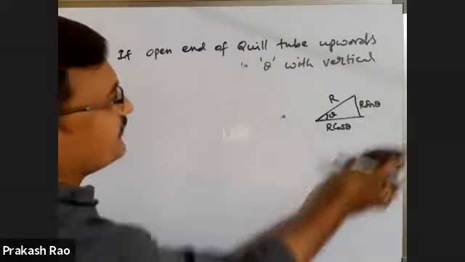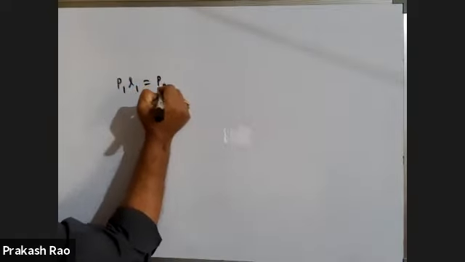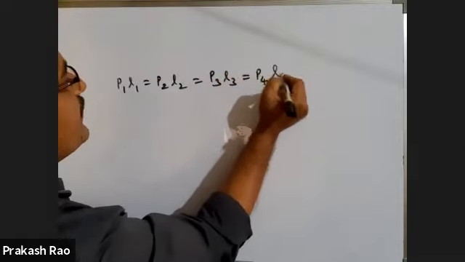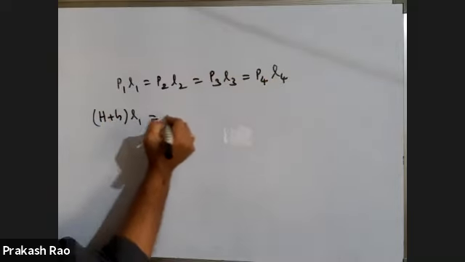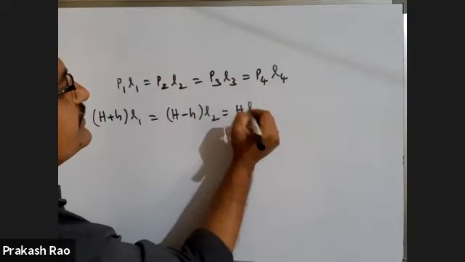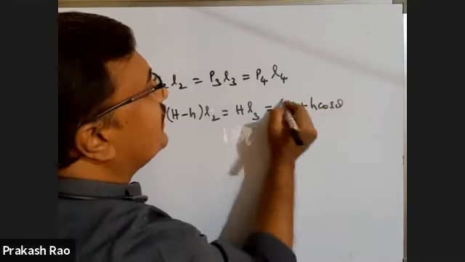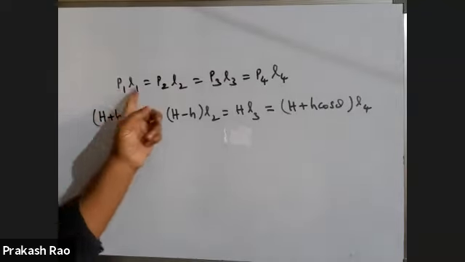So with all these equations, what I can write is P1 L1 is equal to P2 L2 is equal to P3 L3 is equal to P4 L4. What you have taken: P1 is H plus h, L1. P2 is H minus h, L2. P3 is H, L3. This is equal to what you got? H plus h cos theta, L4. Because all these you have taken at constant temperature only. At constant temperature, according to Boyle's law, in the quill tube, PL is constant.